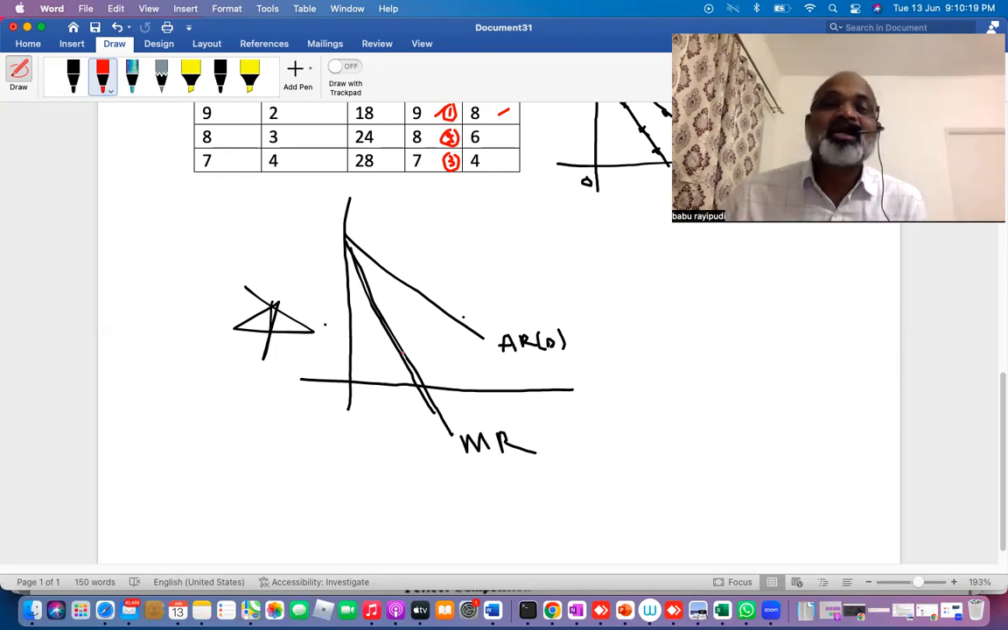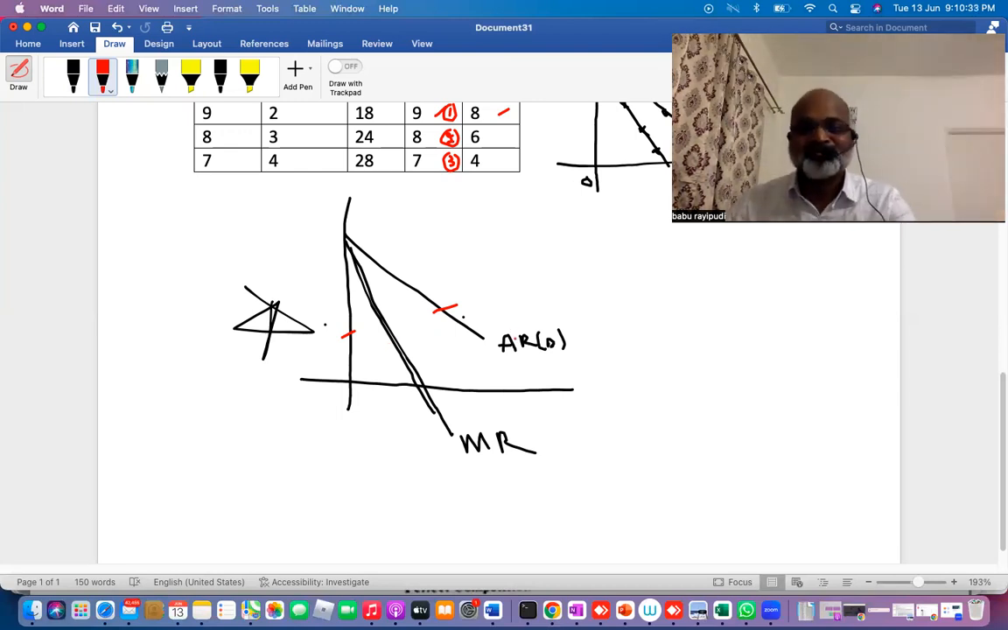AR is also called the demand curve. MR is halfway between the y-axis and AR. That means AR is double the size of MR, which means MR is half the size of AR. Like this, they ask you questions.